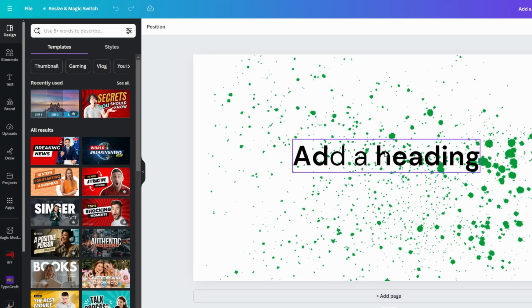In today's video, I'm going to show you real quick in 2 methods how to create a QR code in Canva. Start by logging into Canva and opening the project where you want to add the QR code.